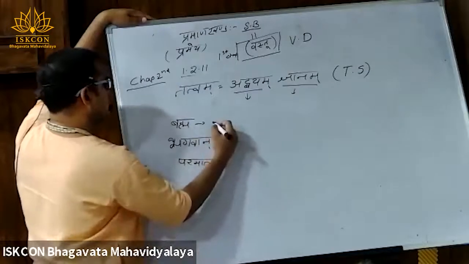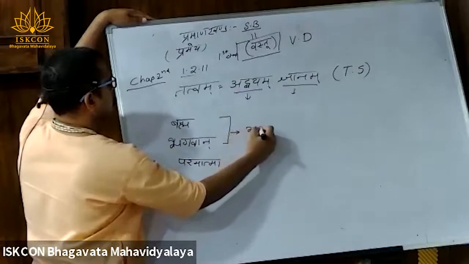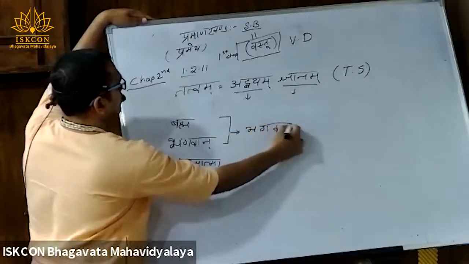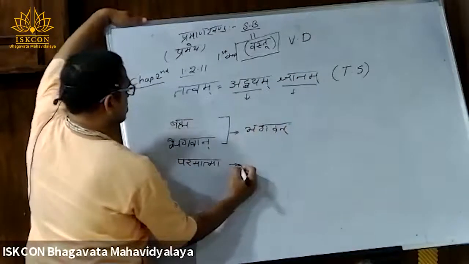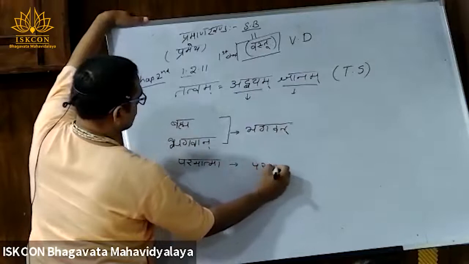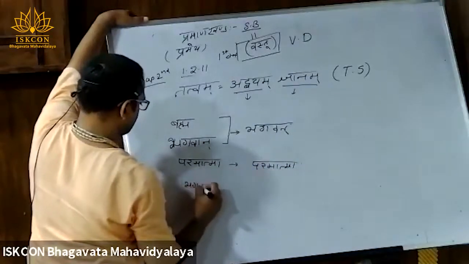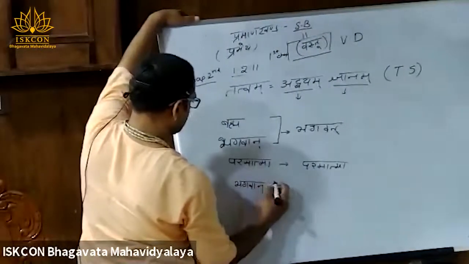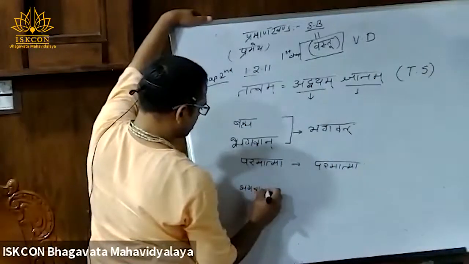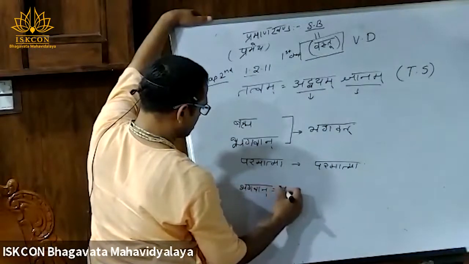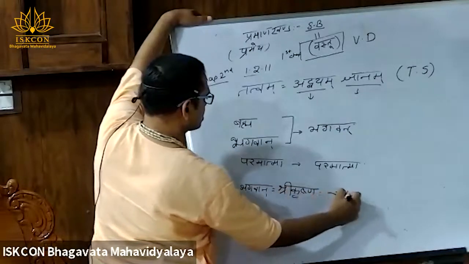This you have already seen in the Bhagavat Sandarbha and the Paramatma Sandarbha. And Bhagavan is equal to Sri Krishna. That we are going to see in the Krishna Sandarbha.